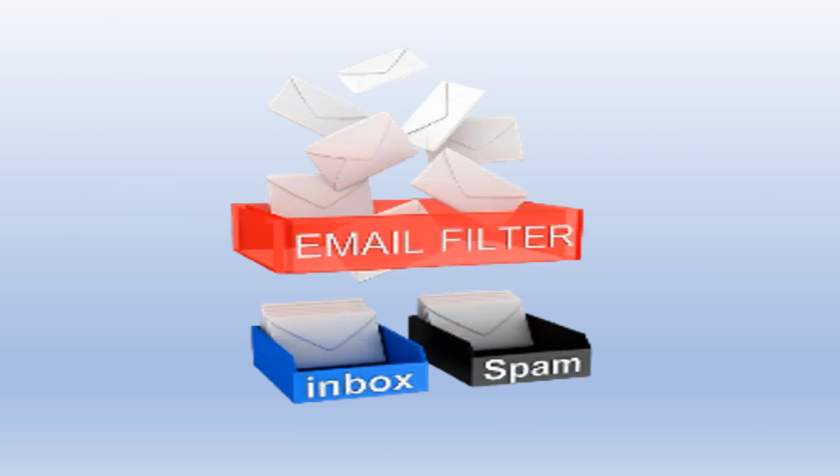Think about your email inbox. Sometimes, good emails go to spam, and spam emails sneak into your inbox. That's where machine learning comes in. It helps decide which emails are spam and which are important. It's not perfect though, sometimes it makes mistakes. But overall, it's a small-scale example of how machine learning works. And things are changing fast.